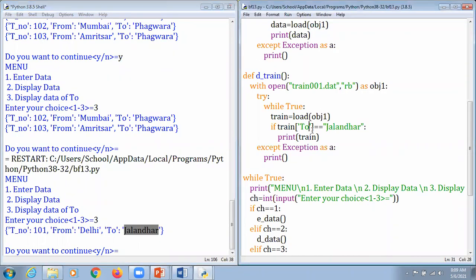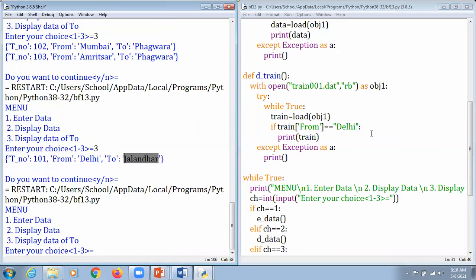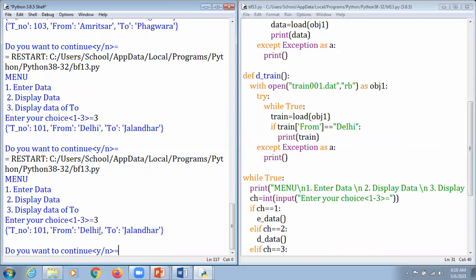In a similar way, when we make changes in a key here, for example, I have mentioned here a from here, and mention the information that here it is DELHI, that is Delhi here. So what it does is display the information of only those where from is Delhi. So what we do, we just hit enter. Here it is only the information of that which is Delhi here.